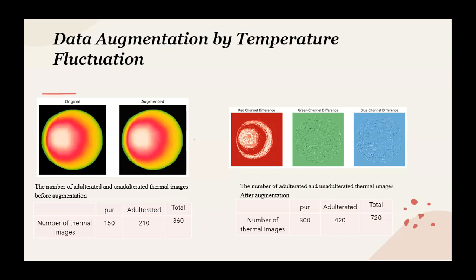As a result of this step, we obtained an additional 360 images that will significantly expand the diversity of our thermal dataset. So at first we have only 360 images. By augmentation, we have 720 images.